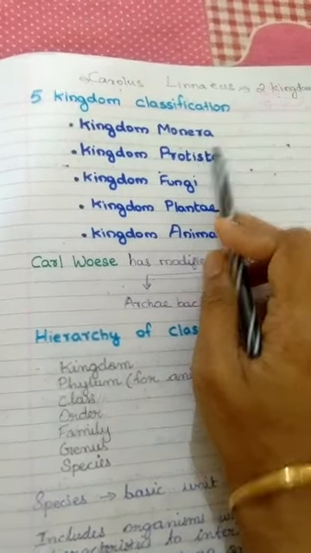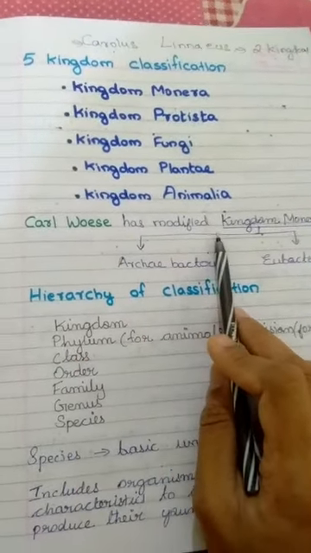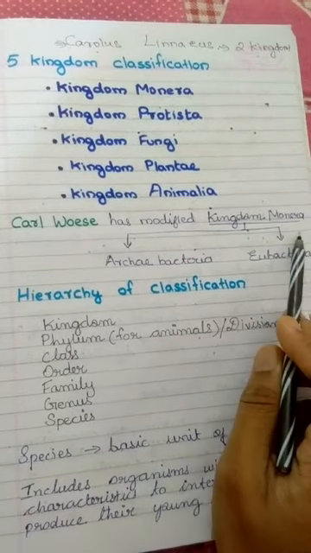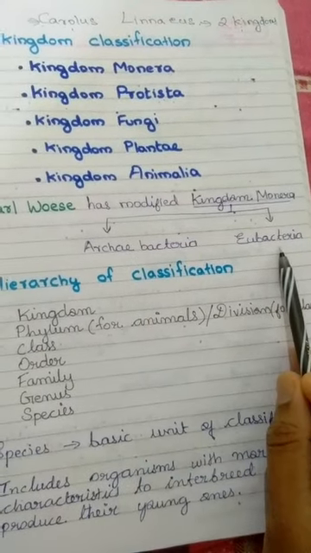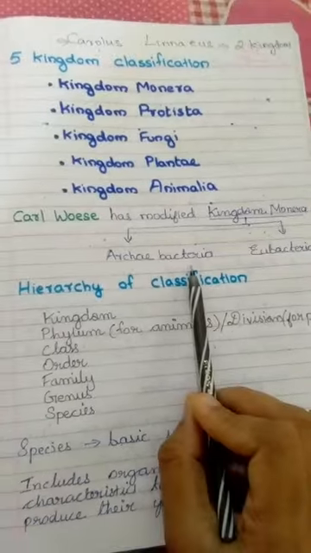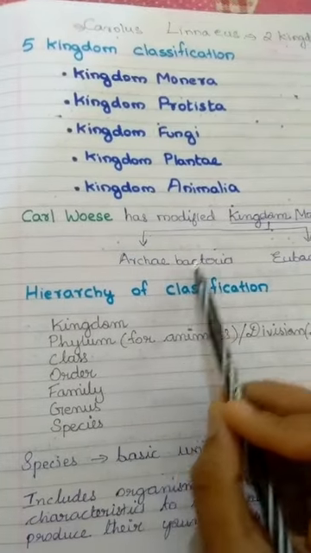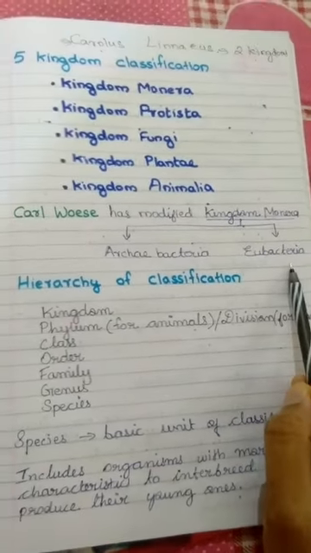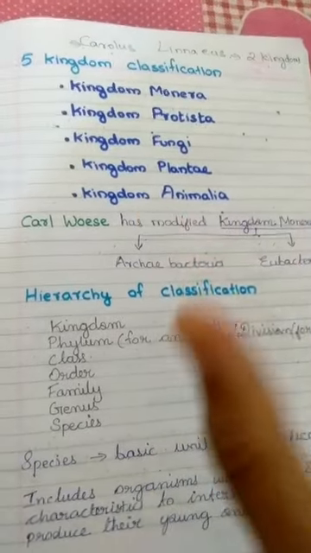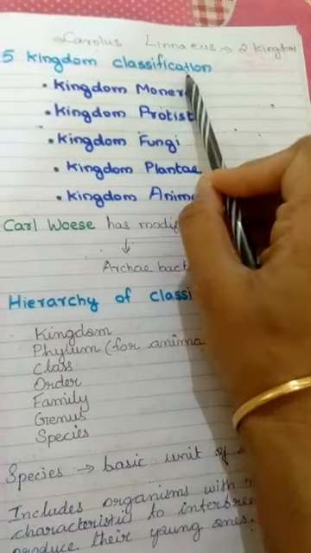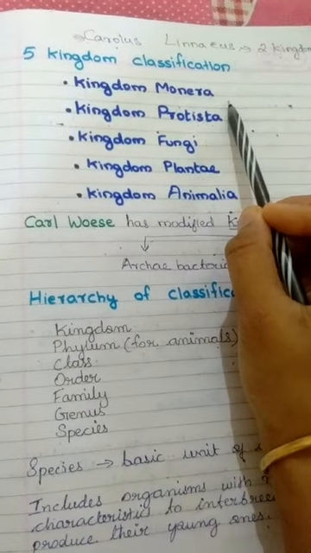So Carl modified Kingdom Monera into two groups, Archaebacteria and Eubacteria. So the present classification we are studying is the 5 kingdom classification, with a modification by Carl in the first kingdom Monera.